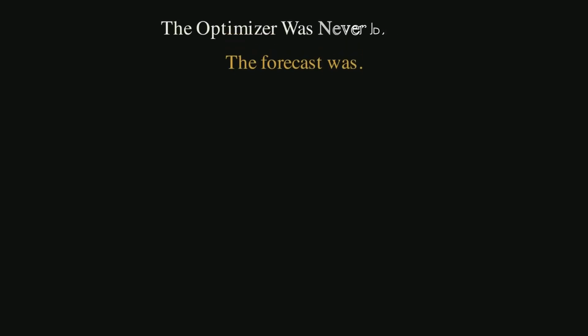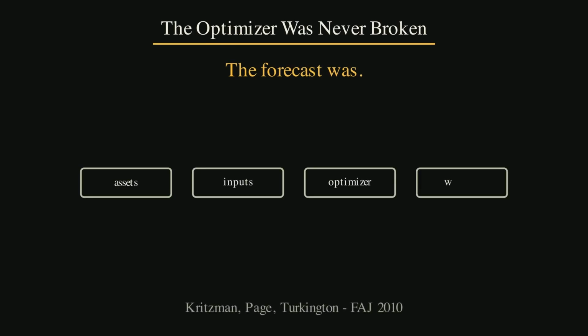In 1952, Harry Markowitz gave finance a machine. The machine had one job. It took a list of assets, their expected returns, their risks, and their correlations. Then it found the mix that gave the best trade-off between return and risk. That idea became modern portfolio theory. It became CFA curriculum. It became the language of pension funds, target date funds, and wealth managers.